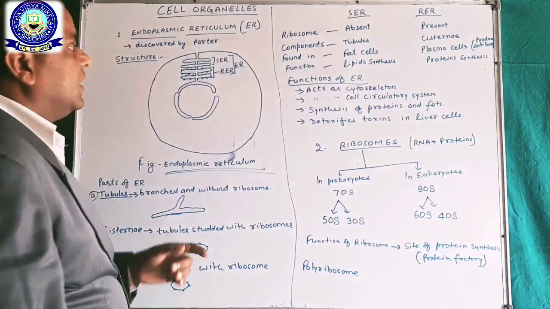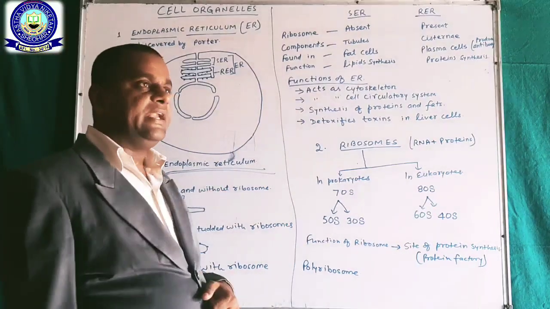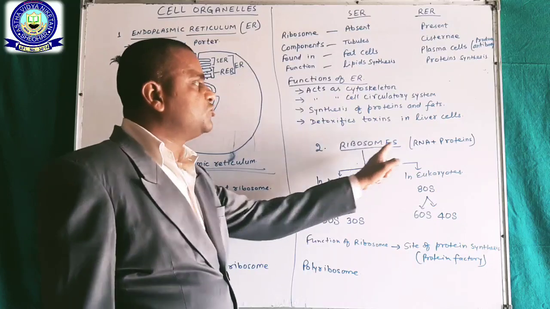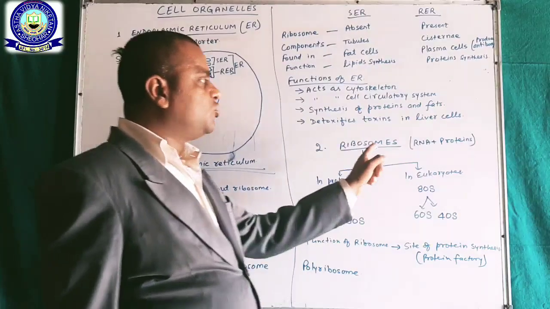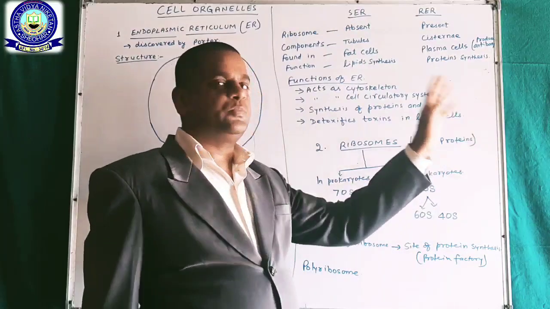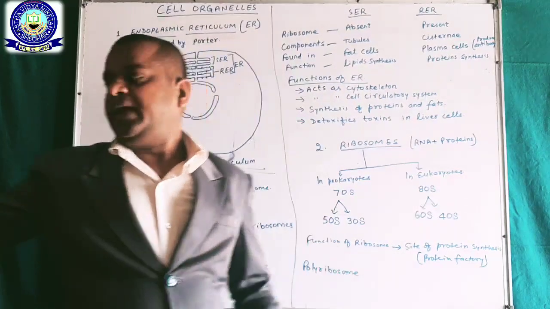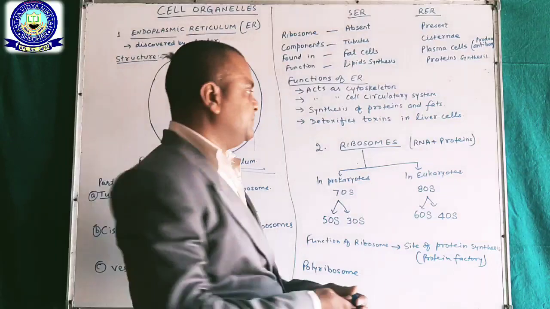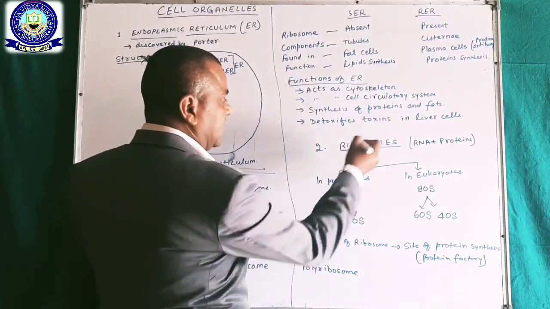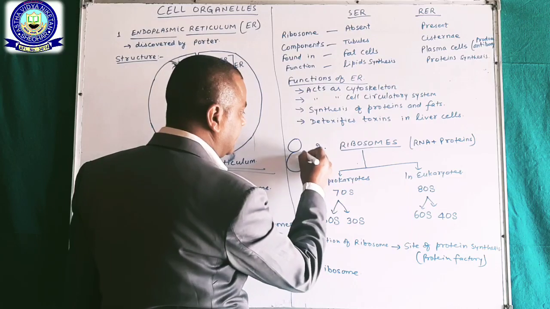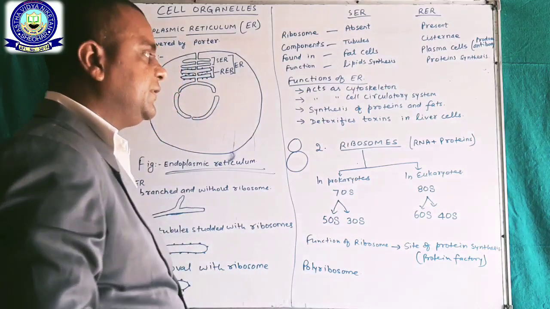Okay, now another cell organelle, that is the ribosome. Ribosome actually is made up of RNA plus proteins. There is some structure of ribosome, and that structure is like this one. There is a smaller subunit and another is larger subunit.